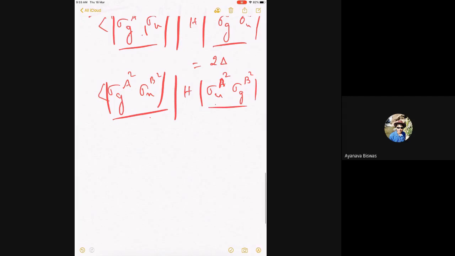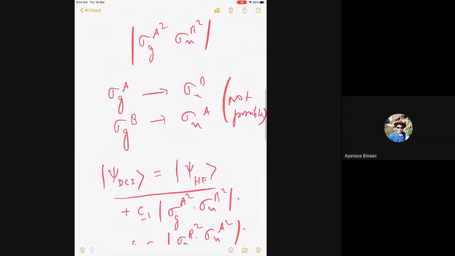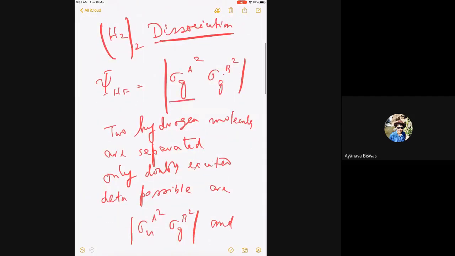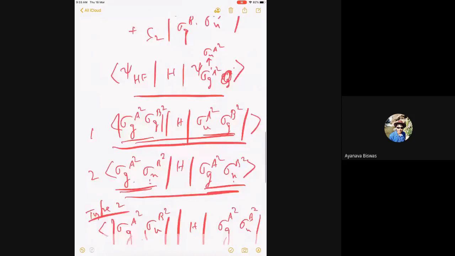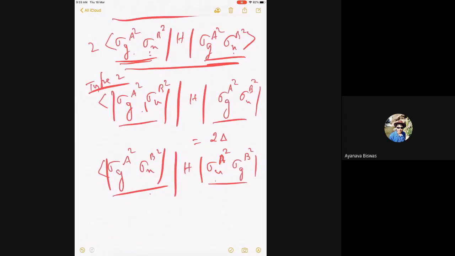So with respect to Hartree-Fock, which is sigma g a square, sigma g b square, this is my Hartree-Fock. If you remember, this is my Hartree-Fock. So compared to this, both of them are doubly excited. But they're different; there are two doubly excited configurations possible. So both of them are not the same. If you look at this matrix element, can you tell me what will be the value? Can somebody tell me what this value will be? This I just gave a value 2 delta. It has a value, but let us assume this is 2 delta. It's a definition.